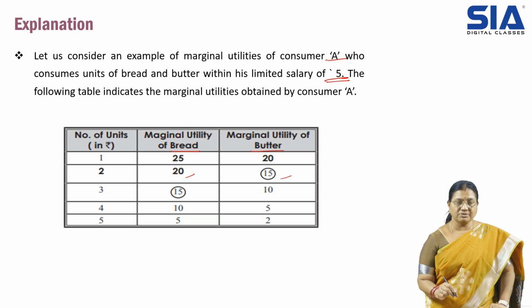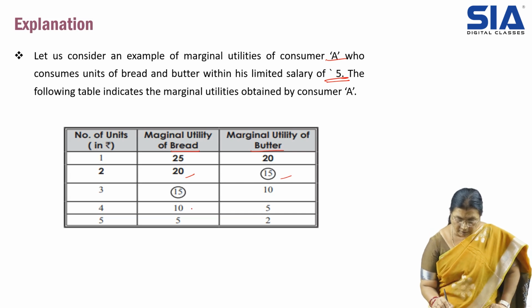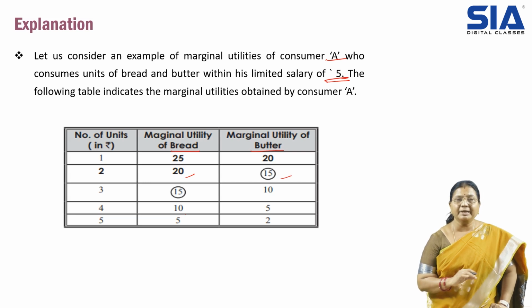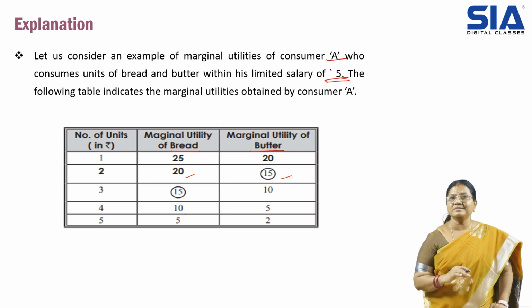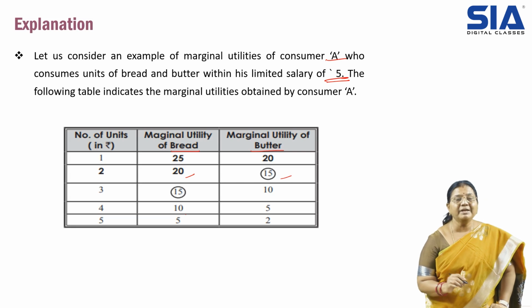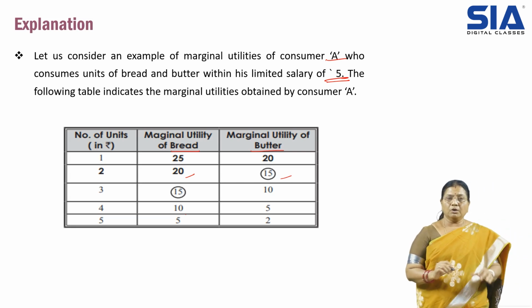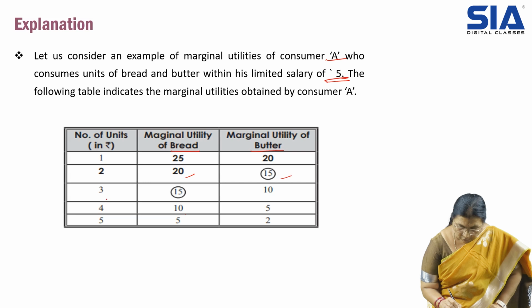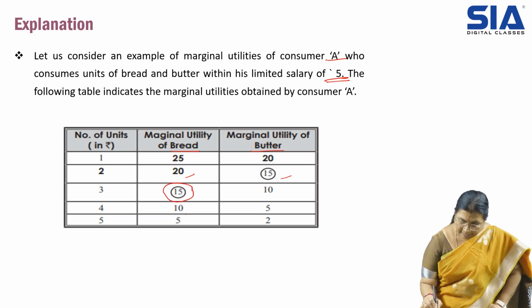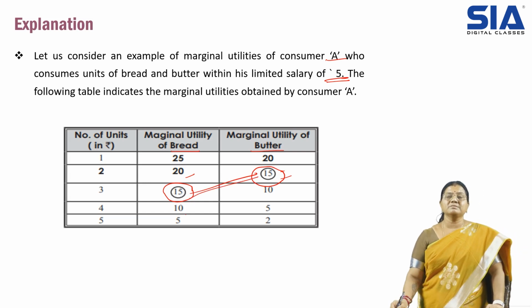It is very least. If I spend 4 rupees on bread, I get 10, and 1 rupee on butter I get 20, totaling 30. The utility is again not equal. If I make different combinations, the combination they are showing is 3 rupees on bread and 2 rupees on butter, which gives equal marginal utility and maximum utility. So this is how the law helps to distribute the resources to get maximum satisfaction.